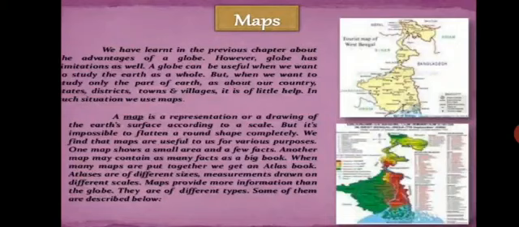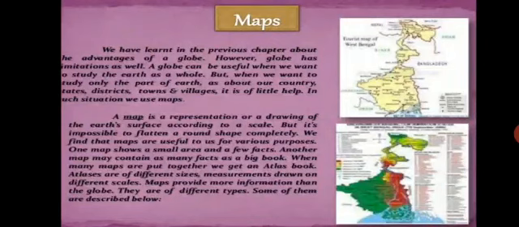Now the question arises, what is a map? A map is a representation or the drawing of the Earth's surface according to the scale, but it is impossible to flatten a round shape completely. We find that maps are useful to us for various purposes.